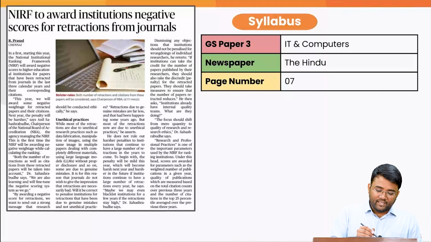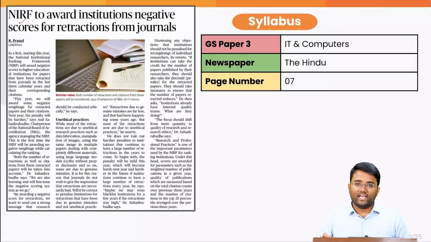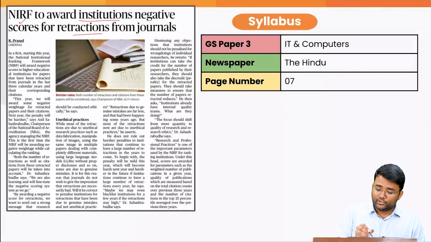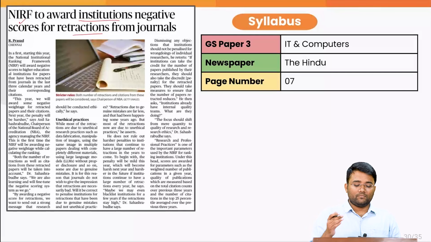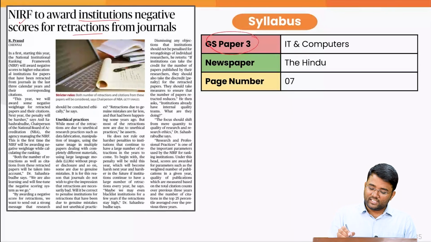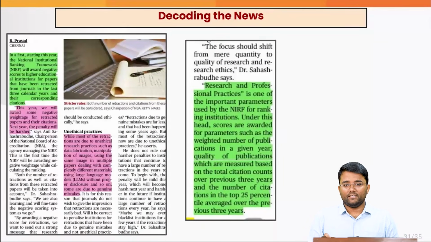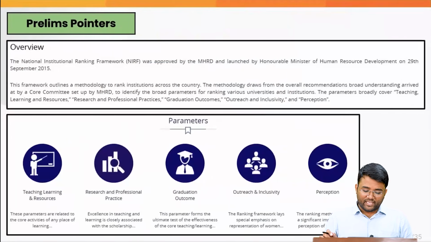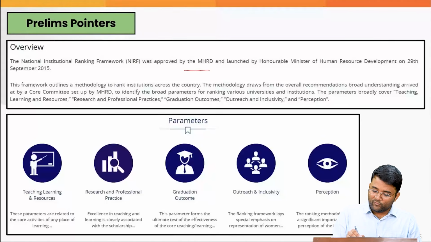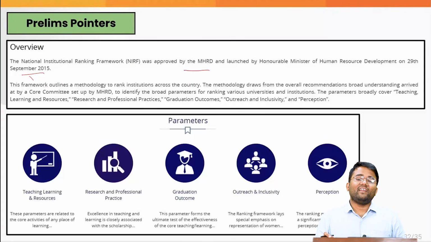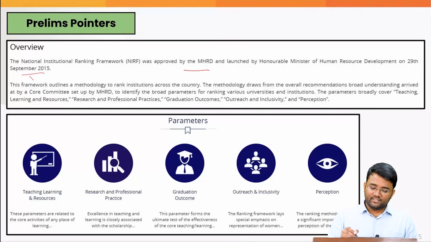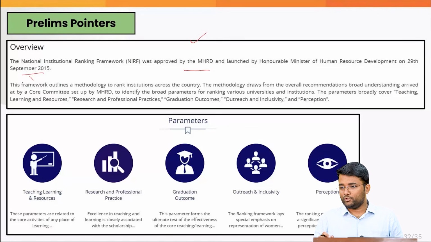Next topic is that the National Institutional Ranking Framework, or NIRF, will award institutions negative scores for retractions from journals. This is related to GS paper 3, IT and computers, and this has appeared in today's The Hindu, page number 7. So the National Institutional Ranking Framework, or NIRF, was approved by MHRD on 29 September 2015, which gives the ranking of institutions, whether related to management, engineering, medical, across various domains. This NIRF gives ranking of the institutions.